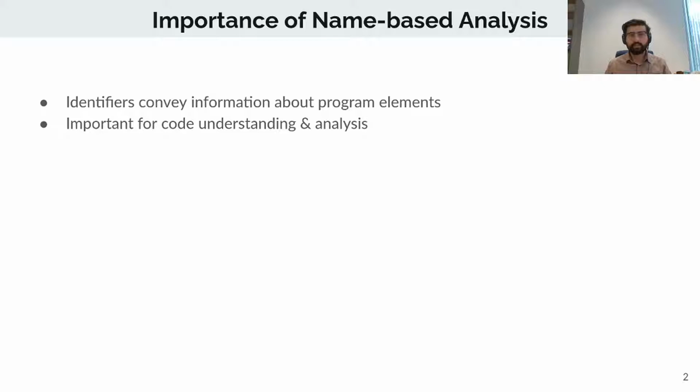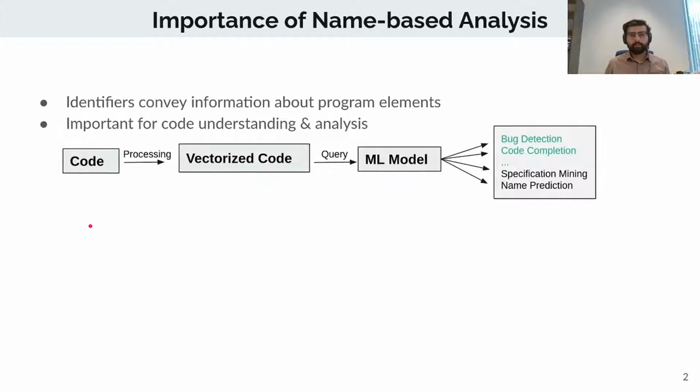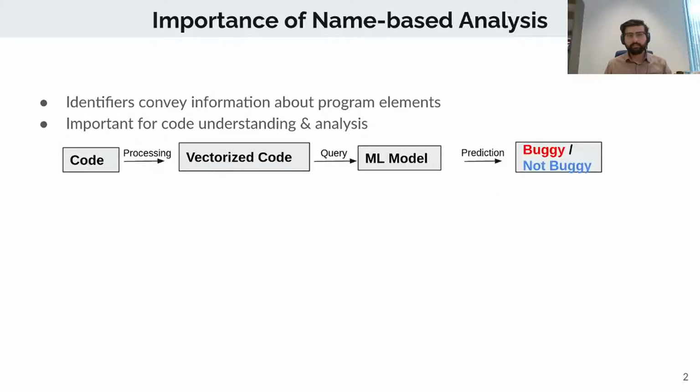Let's take an example of a typical name-based analysis. So you have a source code, you process them, and then you end up with a vector representation of such code. You pass it over to a machine learning or deep learning model, and then that model essentially learns a downstream task. A concrete example of this setup would be a bug detection task by Pradel and Sen, where similarly you have a piece of code, you process it, you come up with the vector representation, and then you pass it over to the model so it could distinguish between buggy and non-buggy code.